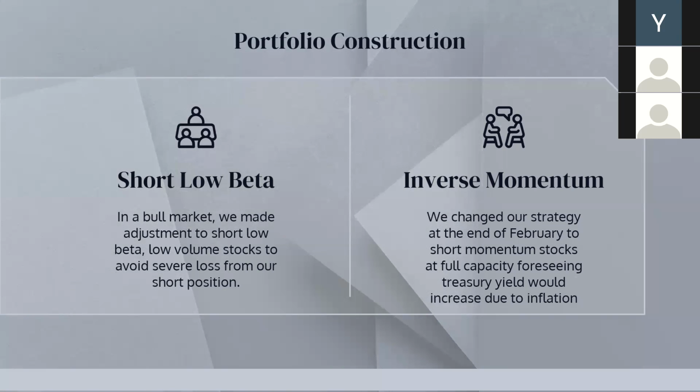We tried to long low-beta stocks and low elasticity industries such as retail stores, and short high-beta stocks and high elasticity industries such as high-tech, and then expect the market goes down. Take one example. High-tech companies such as Tesla and Xiaopeng were doing really well in the past few months. And we assume that the high-ranked teams built positions based on those stocks, so we took the opposite position.